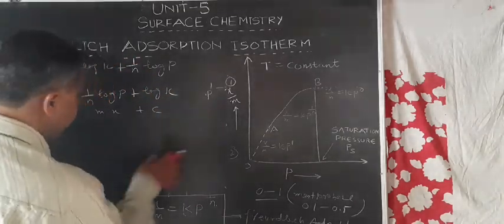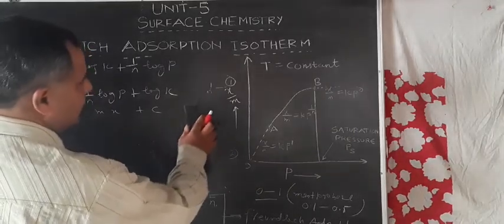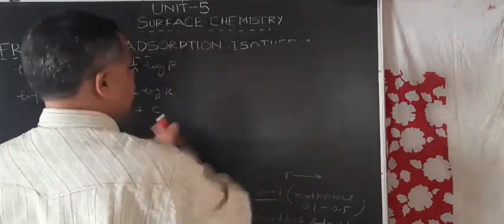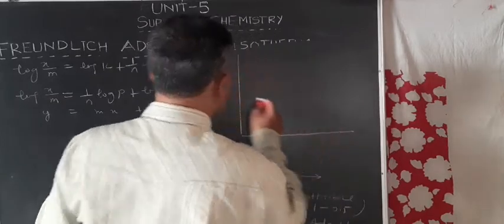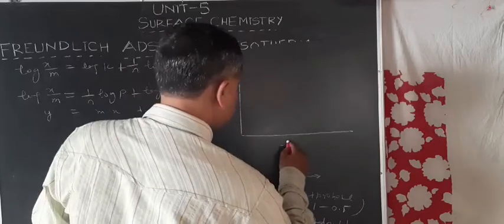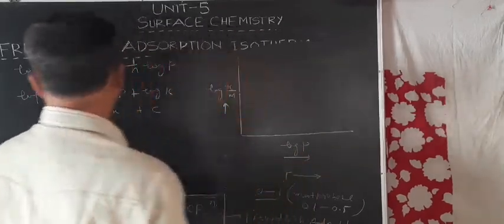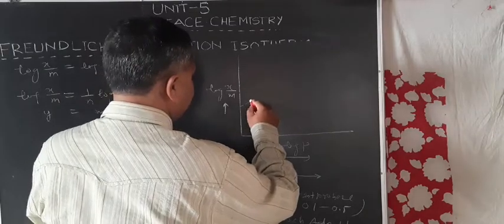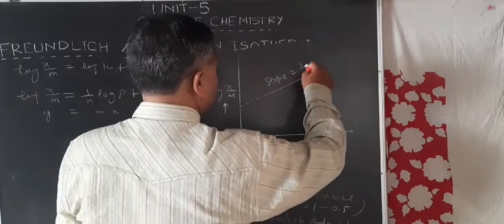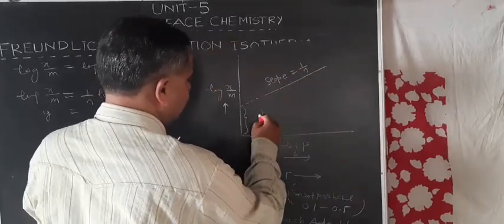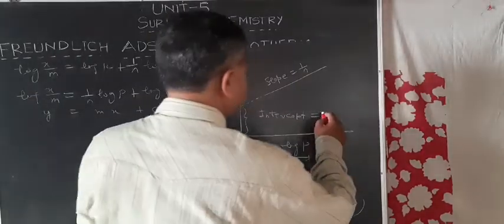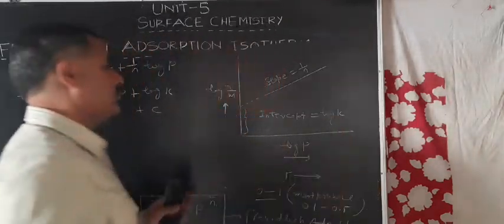So we can show that graph as: y-axis is log of x by m, x-axis is log of p. It represents a straight line like this, which has a slope equal to 1 upon n, and the intercept on the y-axis, that ordinate intercept, is equal to log of k.